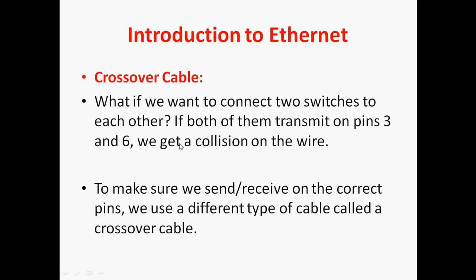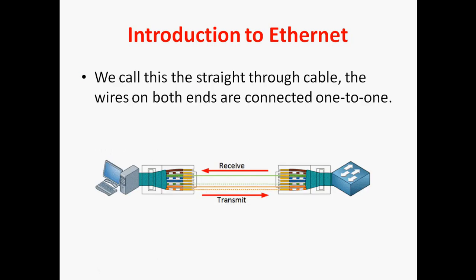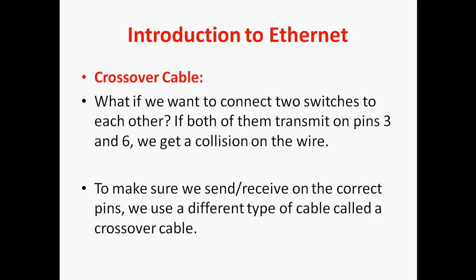Okay, next one, crossover cable. What if we want to connect two switches to each other? If both of them transmit on pins 3 and 6, we get a collision on the wire. On a PC, pins 1 and 2 are used to transmit the data, but on a switch, pins 3 and 6 transmit the data. If both ends are switches, they would use the same pins 3 and 6 to send data, and it will cause a collision on that wire.